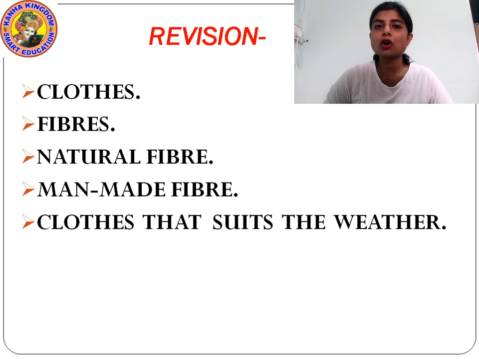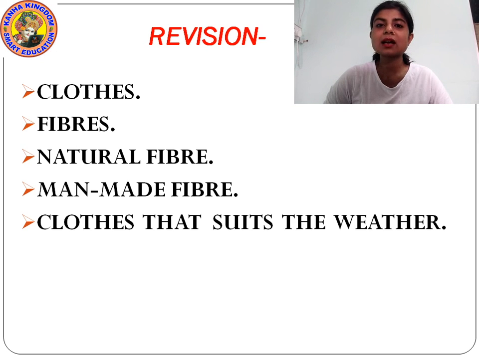In very cold places where there is snowfall, people wear clothes made from fur. And in rainy days, we wear clothes made from waterproof materials like rain boots, raincoats, then waterproof hats.